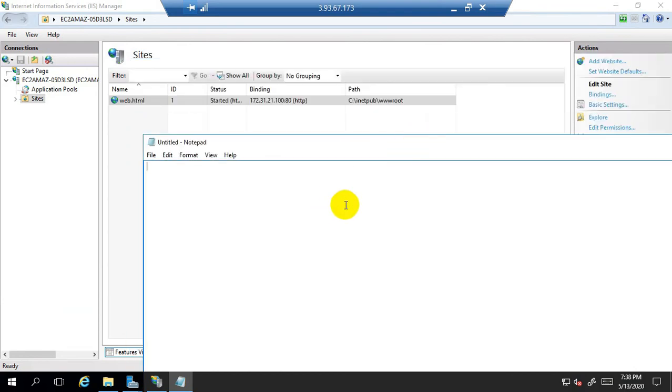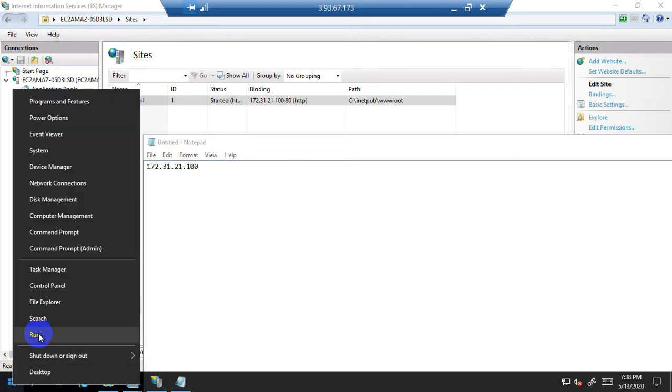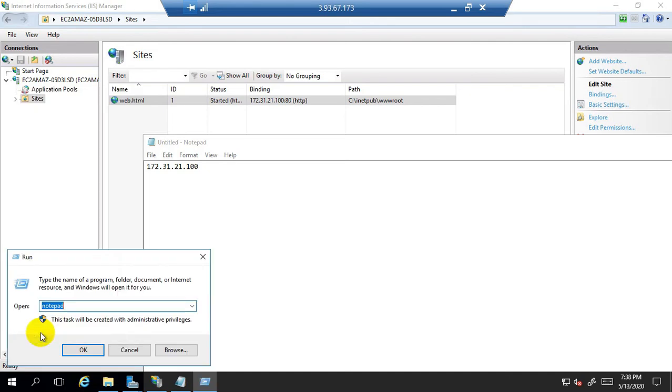So we open the notepad and we will note it as 172.31.21.100. So now we will use this private IP address for the testing of the website or the web page locally on the EC2 instance 1 or the web server 1. So click on run and here type iexplore.exe. So now click on OK.